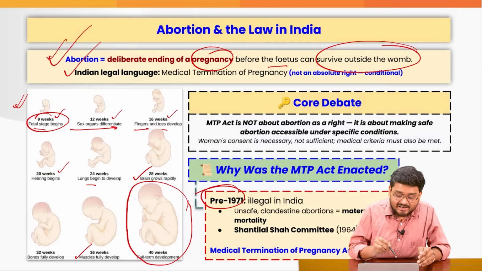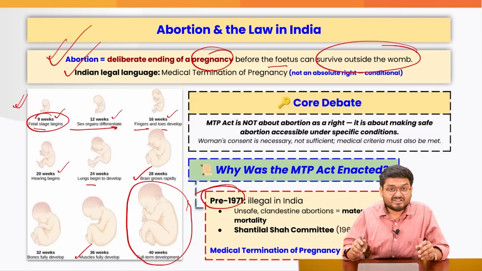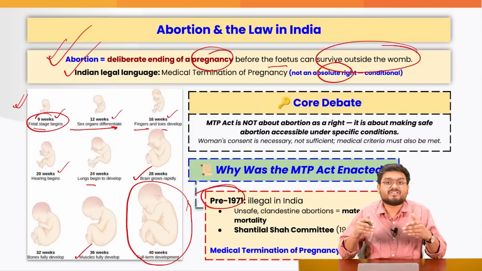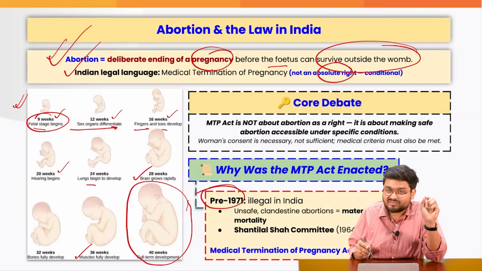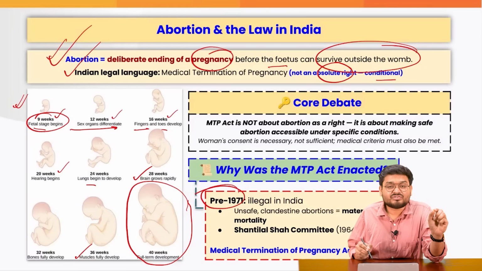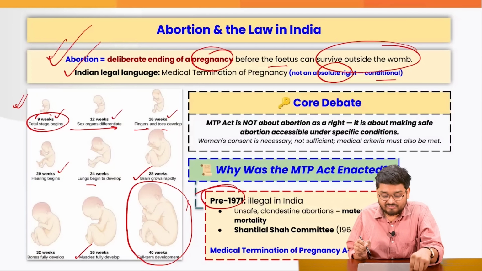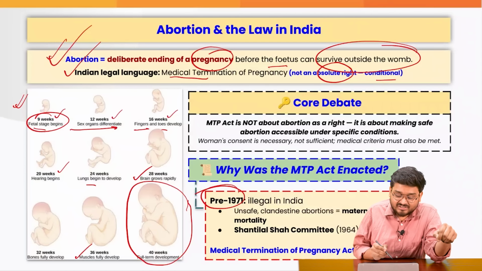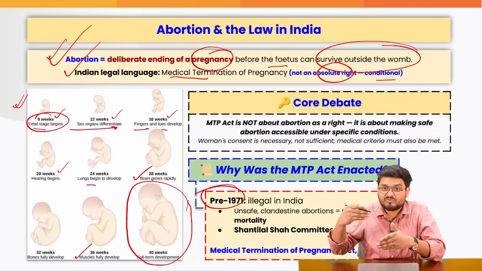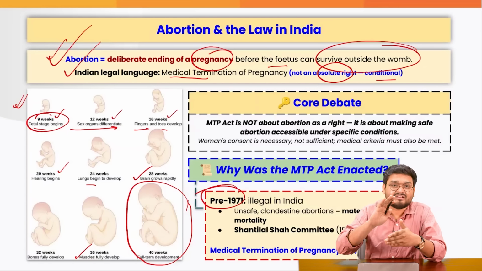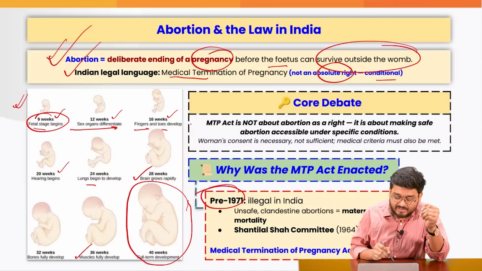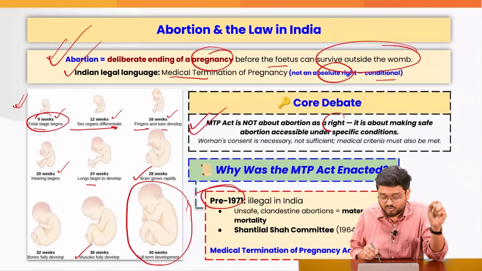Because in Indian legal language, abortion is still not a right that you can absolutely claim, but it is a right that you can use only on some conditions, only on fulfilling some medical standards by which you can terminate that particular pregnancy. So, the MTP Act is not about using abortion as a right.